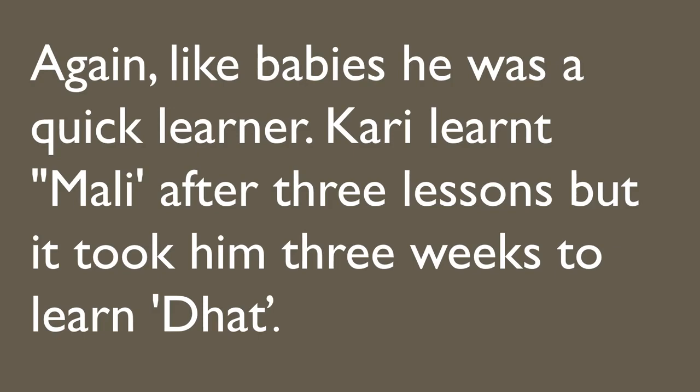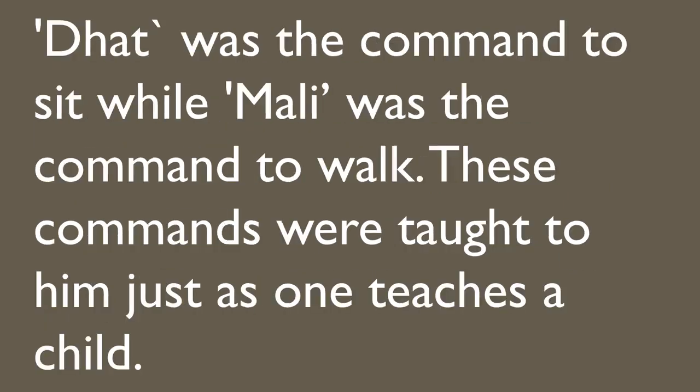Now, what was the signal used for sitting down, and what was the signal to walk? That was Mali. So the signal for walking, Mali, was learnt by Curry in 3 lessons, but it took him almost 3 weeks to learn how to sit. That was the command to sit, while Mali was the command to walk. These commands were taught to him just as one teaches a child. That is why it is again and again said that Curry was just like a baby.